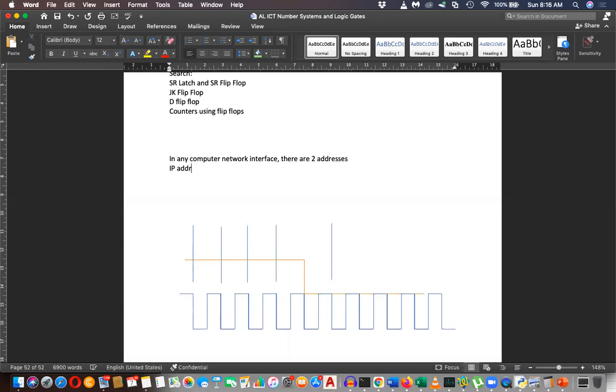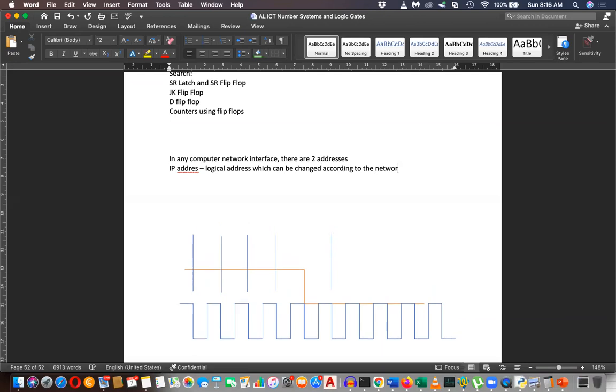The IP address, which is called the logical address, can be changed according to the network. The second one is the MAC address, the physical address, which normally cannot be changed.